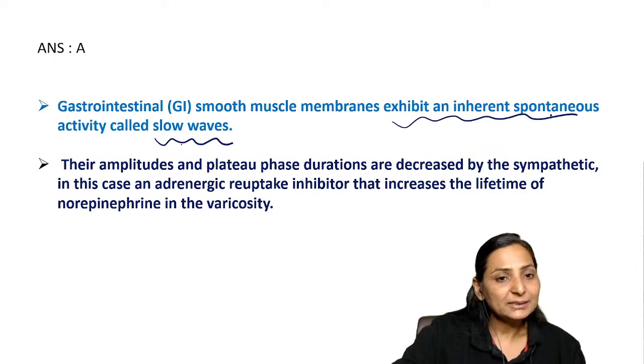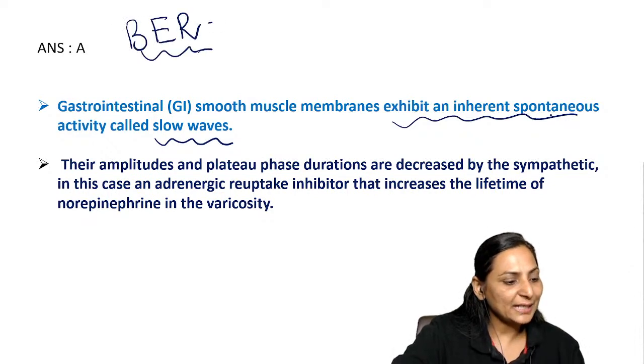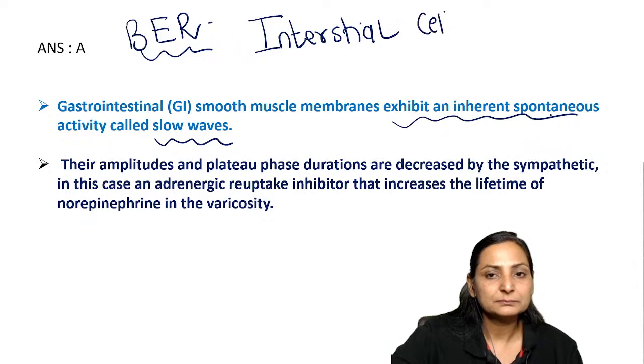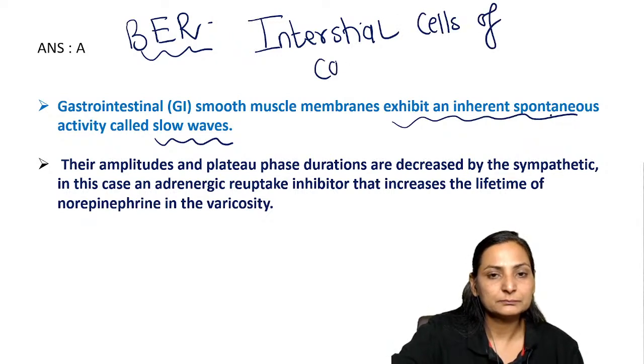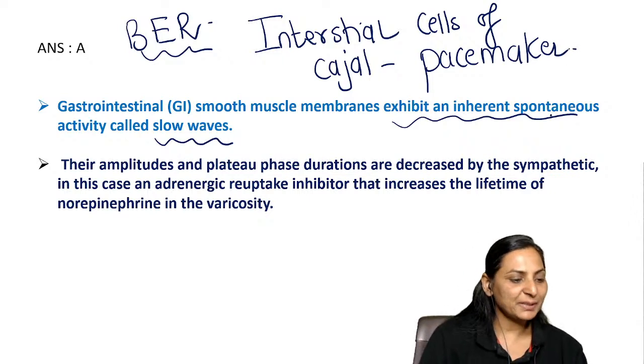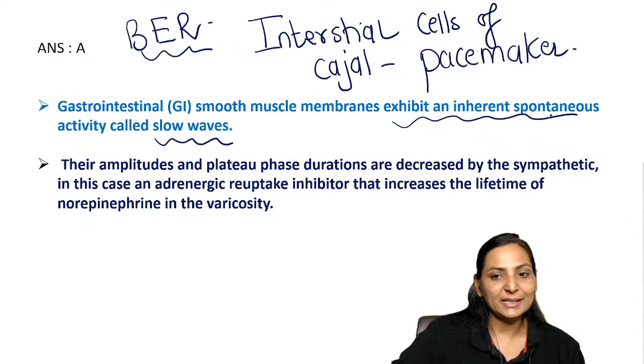These slow waves are called BER, that is the basic electric rhythm, which is brought about by the interstitial cells of Kajal, which are the pacemaker cells. Now we know that the GIT motility is inhibited by the sympathetics.